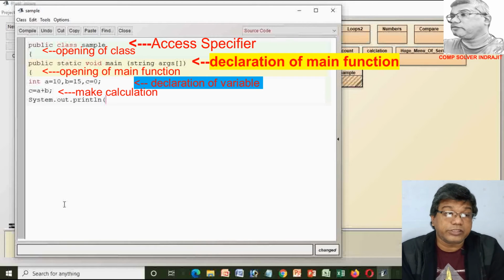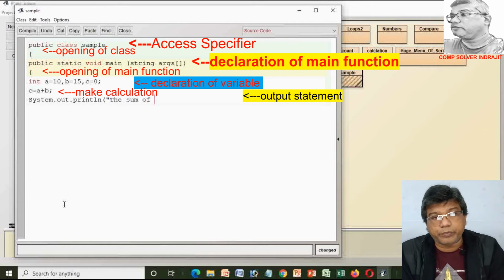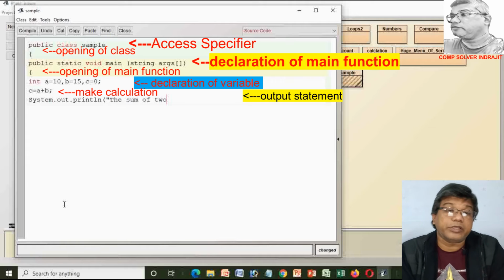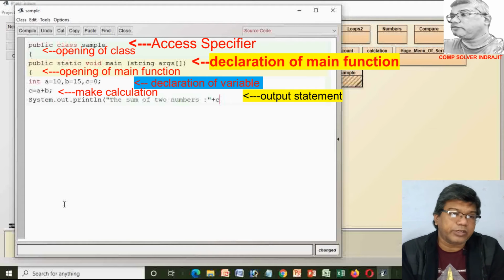Here the value of a is 10 and the value of b is 15, and also the value of c is 0, because here we make the calculation. After that we write c = a + b and end the line by using the semicolon, because it indicates the termination of the line. Now in c we make the calculation by adding two variables a and b. So after executing the program, 10 and 15 are added and the result is loaded inside the c variable, and the result definitely is 25.